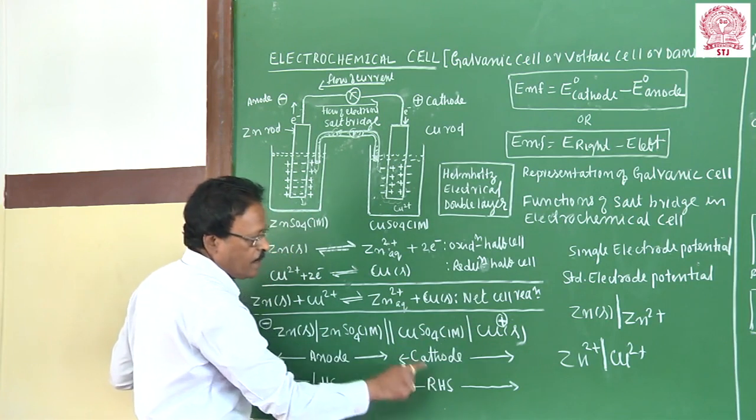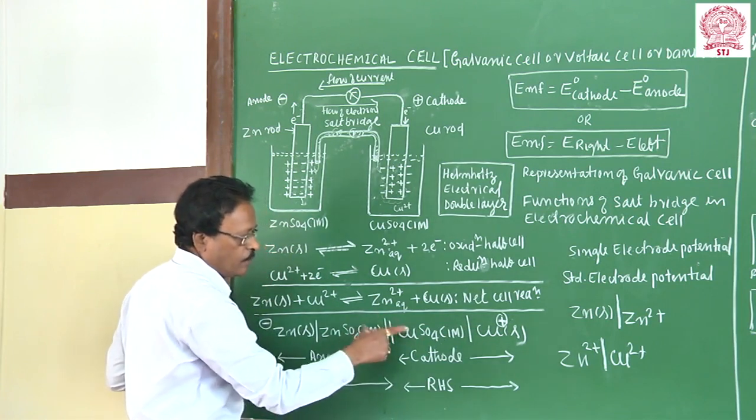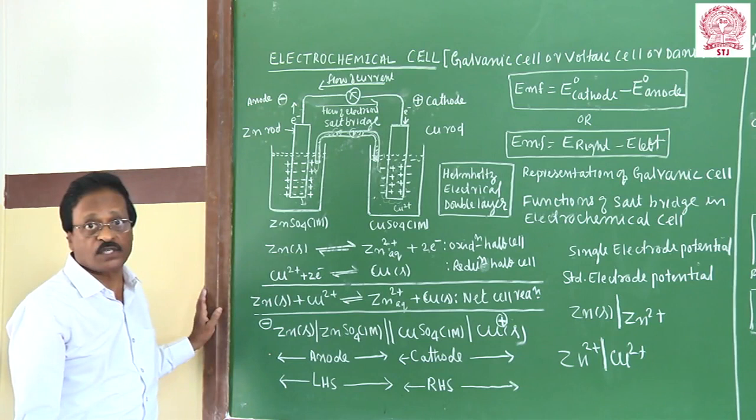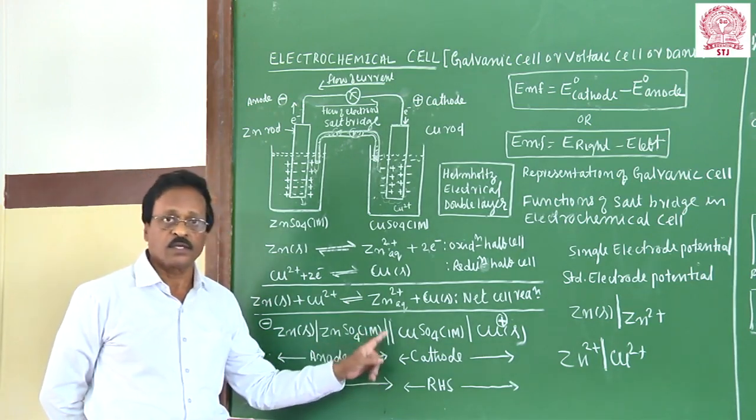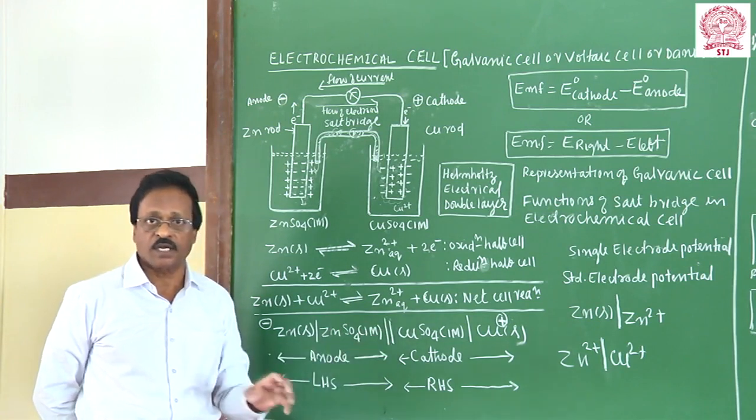That's why there are two vertical lines between the two half cells, which indicate a salt bridge. In all electrochemical cells, we write the two vertical lines. So these vertical lines indicate the salt bridge.